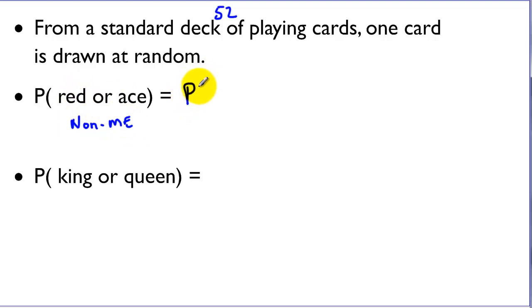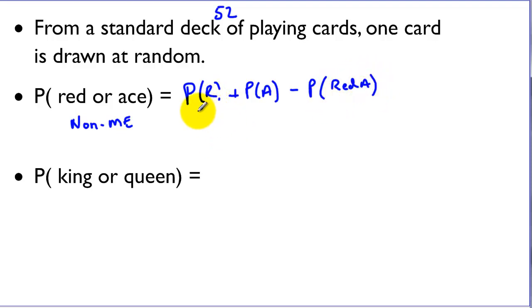So the probability of red plus the probability of an ace. And now since they're not mutually exclusive, we have to subtract the probability of it being both, the probability of a red ace.